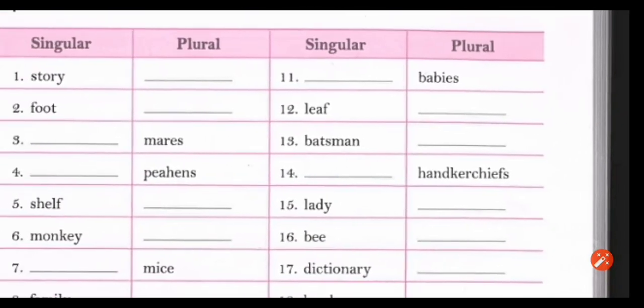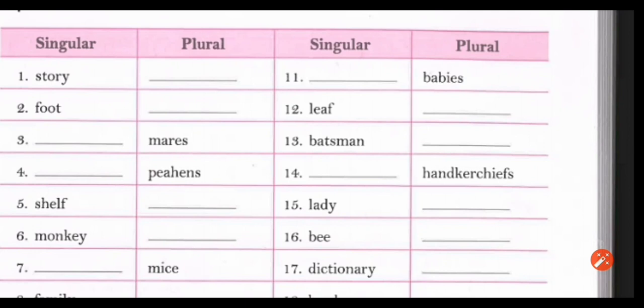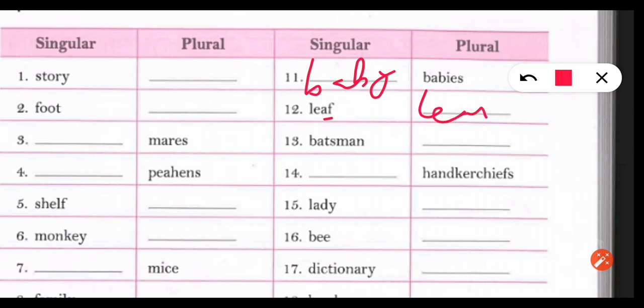Now come to next, babies, baby. Leaf, in place of f, leaves. Batsman, here a is coming, so we will change it into e when we change it into plural.